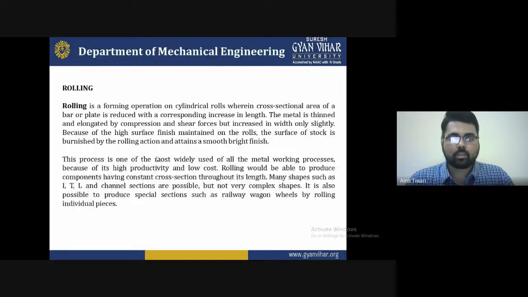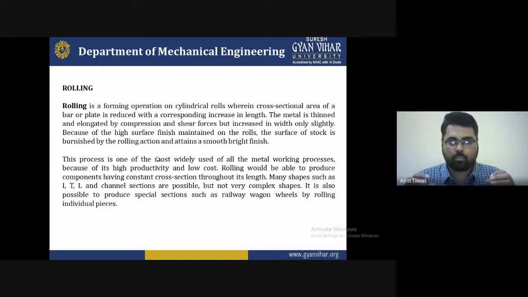So let's start with the introduction of rolling. What is rolling? Rolling means a cylindrical roll that we use to apply pressure to a particular area, or to the cross-sectional area. If we have a large diameter, we reduce the diameter with the help of the roller.